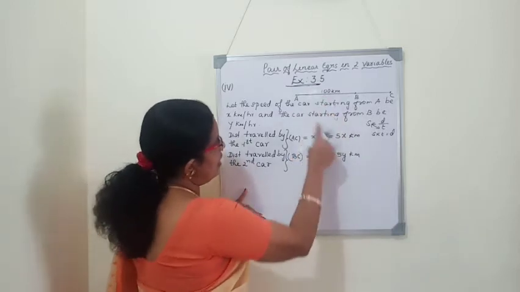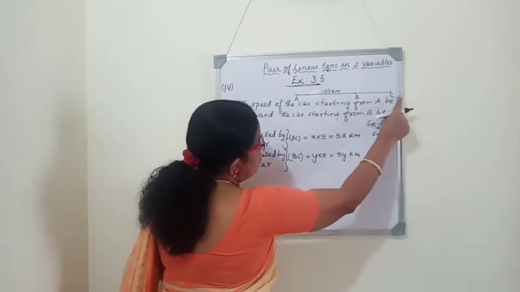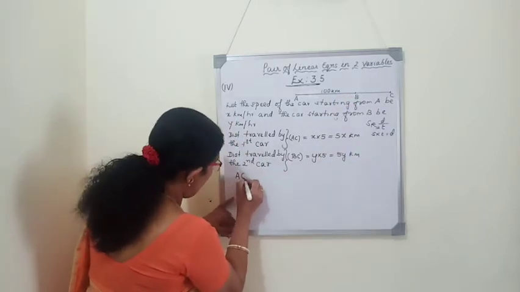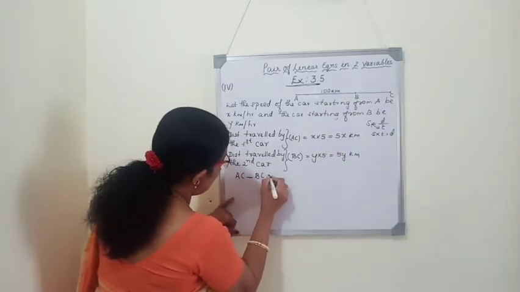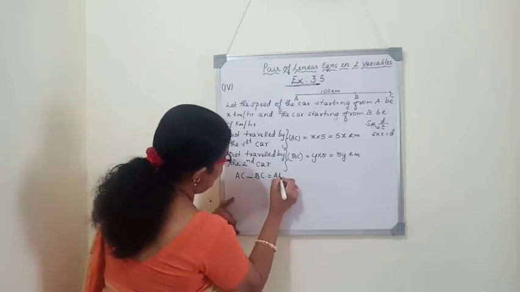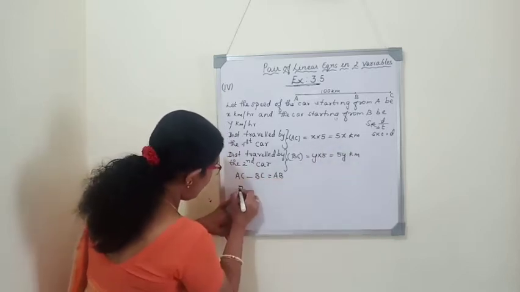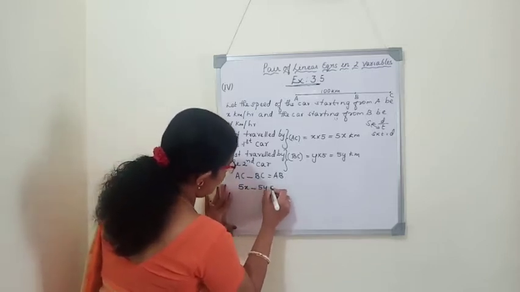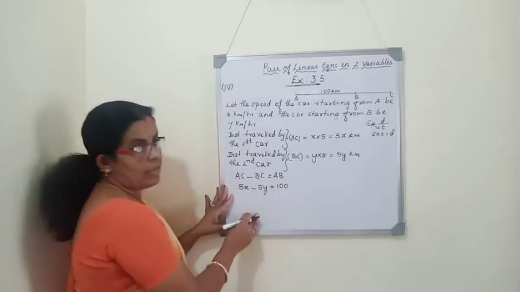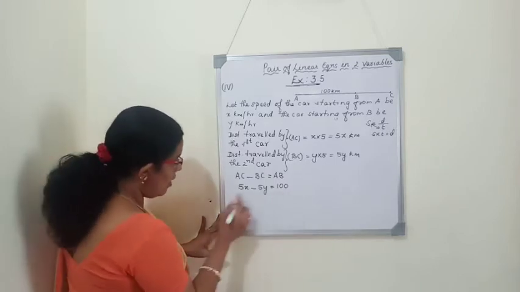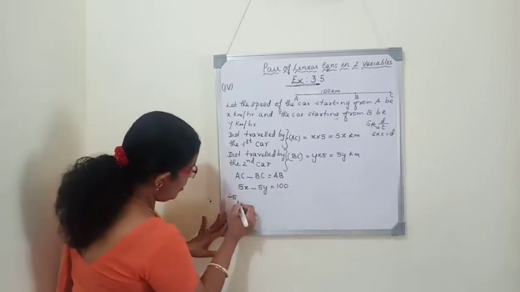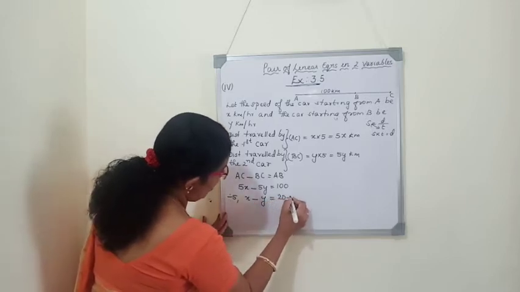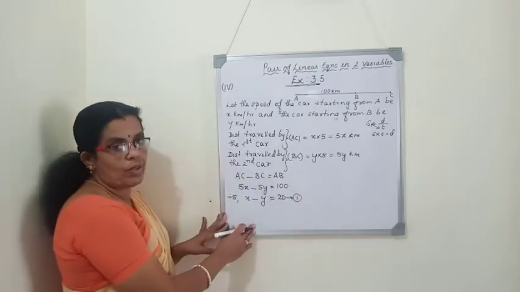Once again I will repeat. AC minus BC is equal to AB. So I'll write here AC minus BC is equal to AB. AC is 5x minus BC is 5y is equal to 100. This is our first equation. We can simplify this by dividing by 5. So we will get x minus y is equal to 20, and this is our first equation.